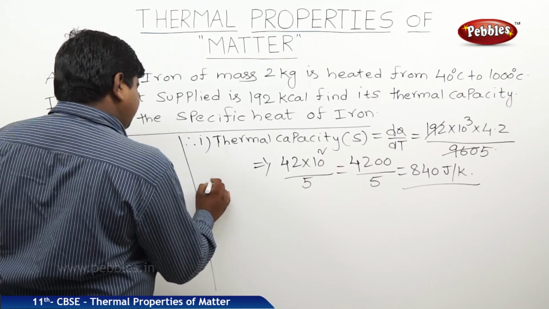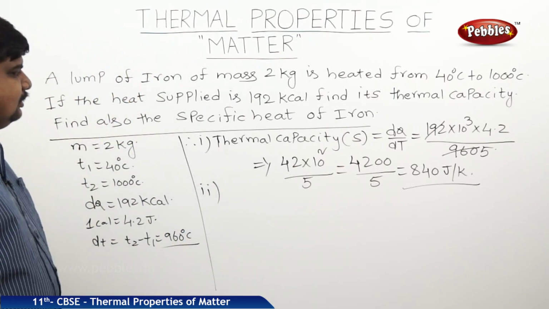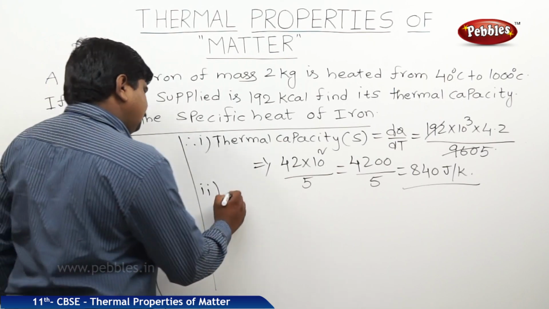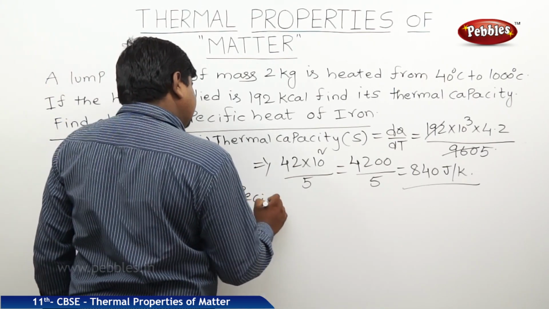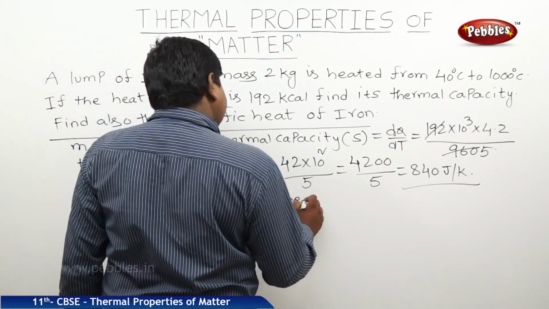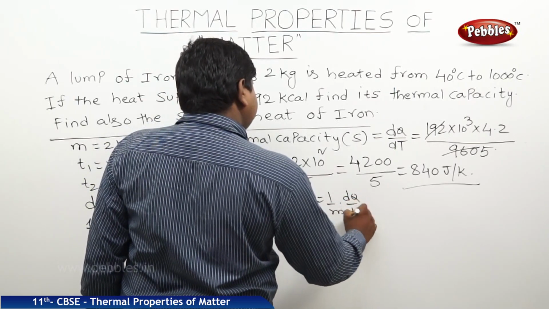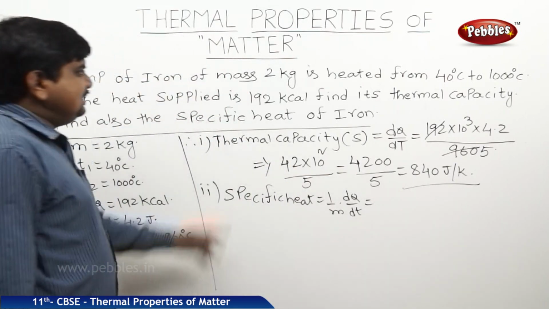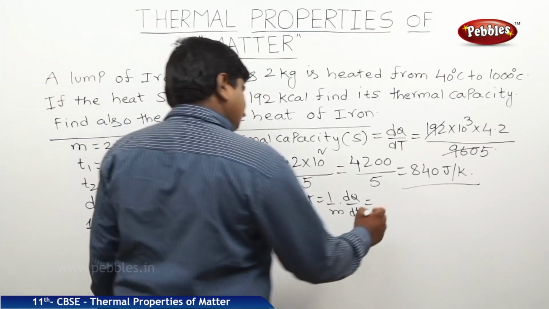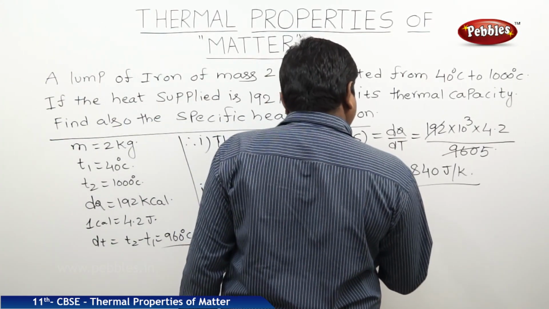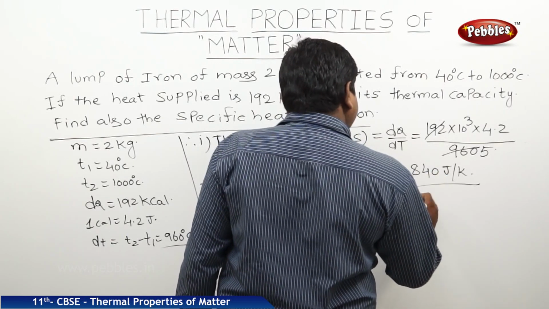So what is the second bit from the same question? Specific heat of iron. Therefore, specific heat is equal to 1 by m into dQ by dT. So what is m? 2 kg. 1 by 2 into dQ by dT, 840.